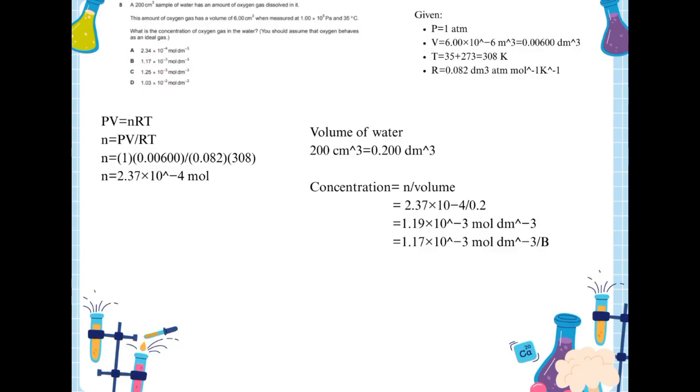Next, I calculate the concentration. The volume of water is 200 cubic centimeters, which equals 0.200 cubic decimeters. Concentration equals number of moles divided by volume. Concentration equals 2.37 times 10 to the power of minus 4 divided by 0.200. Finally, I get the concentration as 1.19 times 10 to the power of minus 3 moles per cubic decimeter.